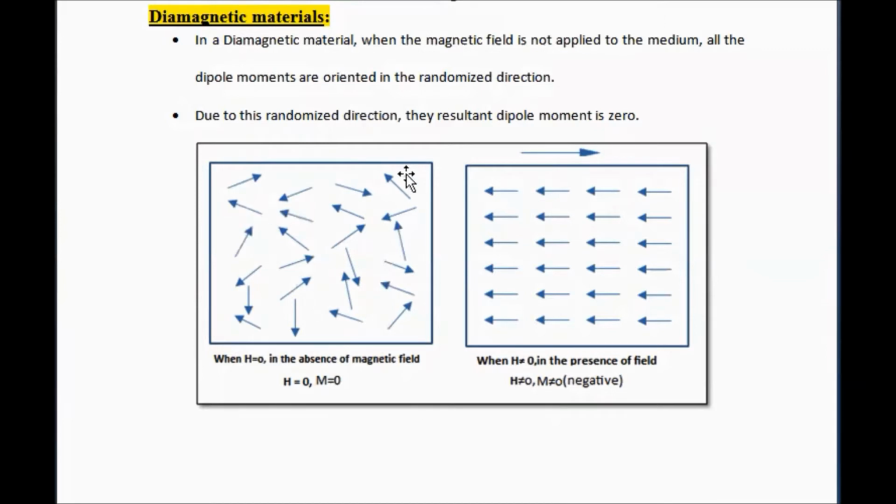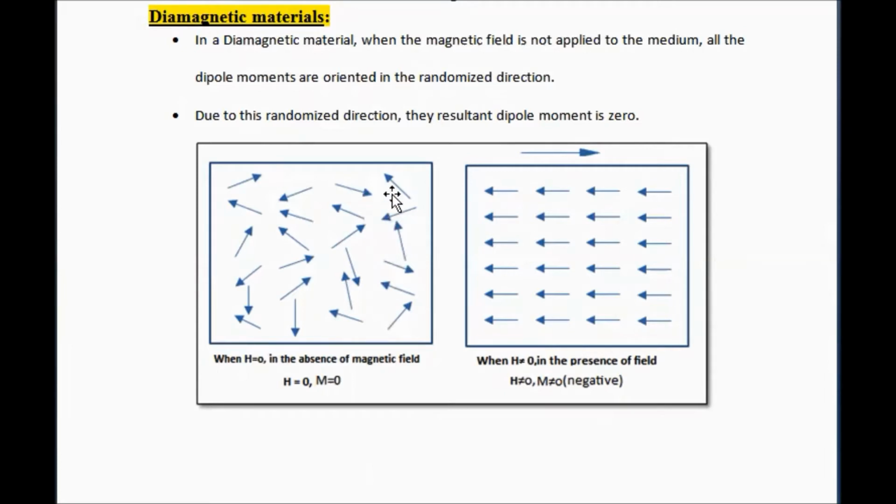These n number of dipoles are oriented in a randomized manner. Due to this randomized orientation, the resultant magnetic moment is zero. The reason for the resultant magnetic moment to be zero, we are assuming the n number of dipoles.